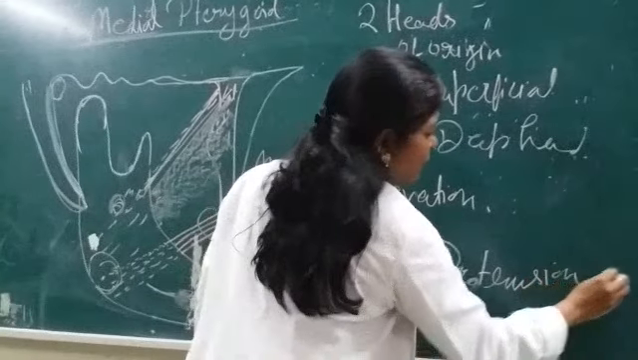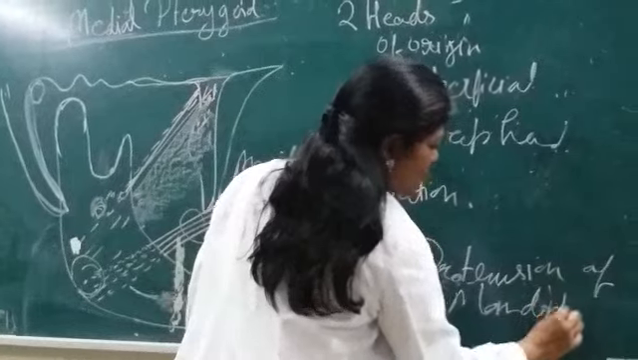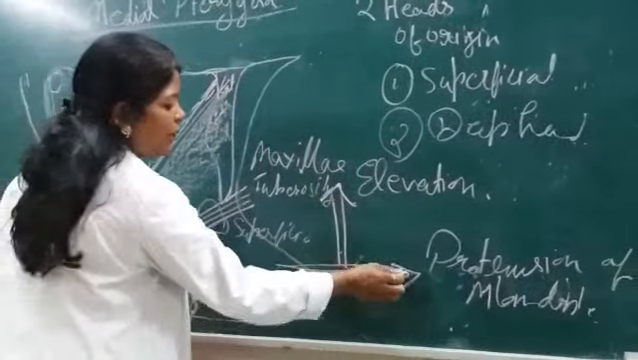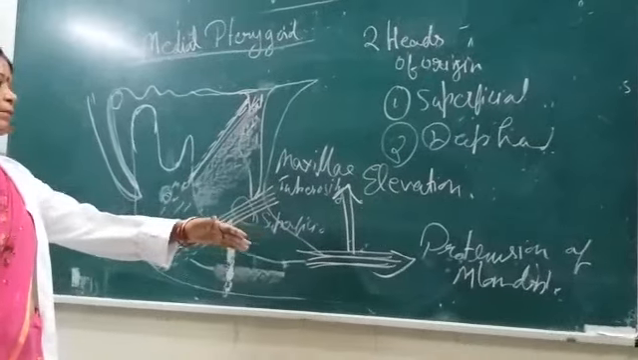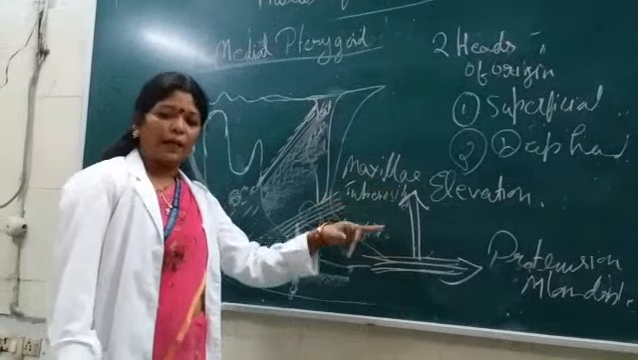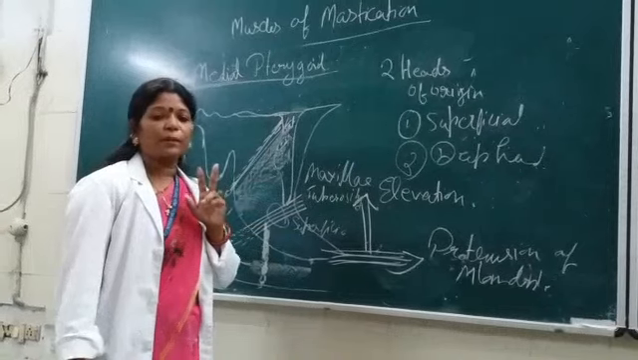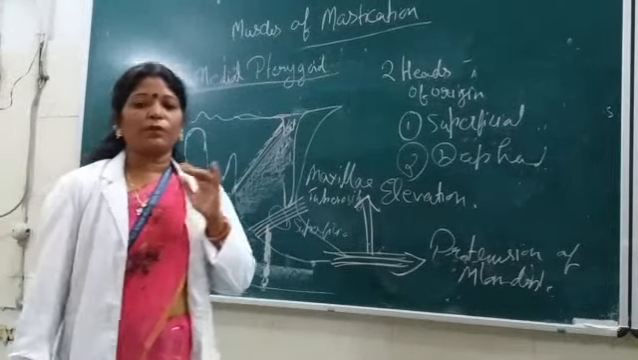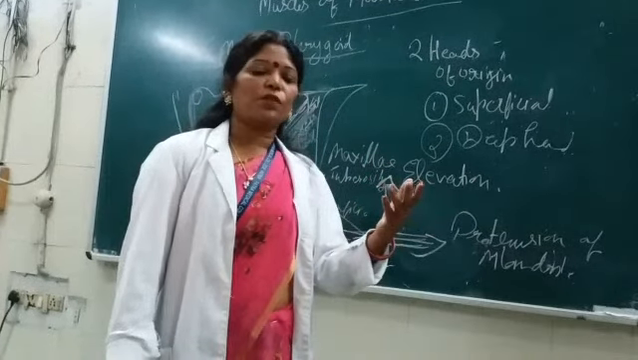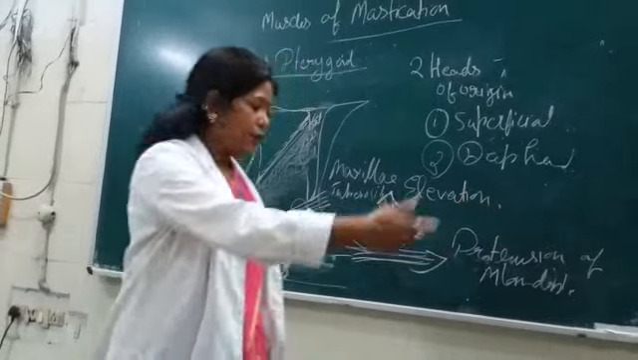Protrusion of the mandible. Okay, protrusion. It will protrude the mandible with the help of the lateral pterygoid muscle, both the pterygoid muscles. If the question asks which muscles help in protrusion of the mandible, it is not only one pterygoid. If both the pterygoids contract, they will protrude the mandible anteriorly.